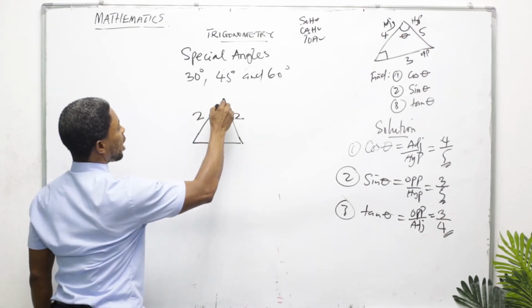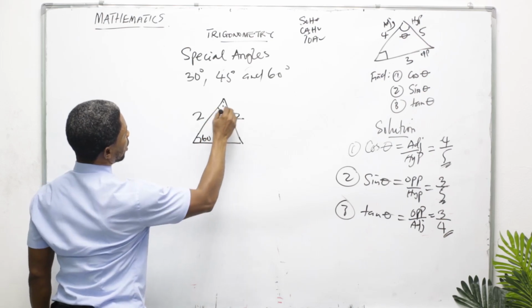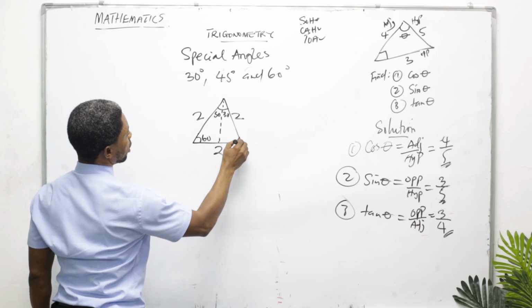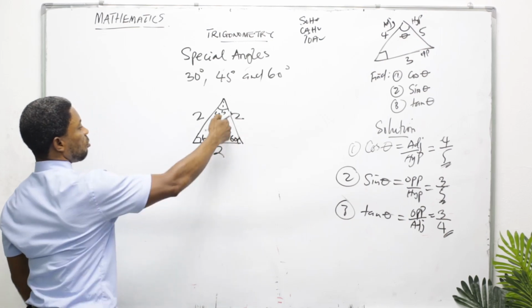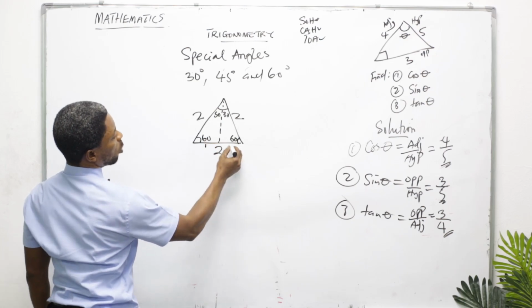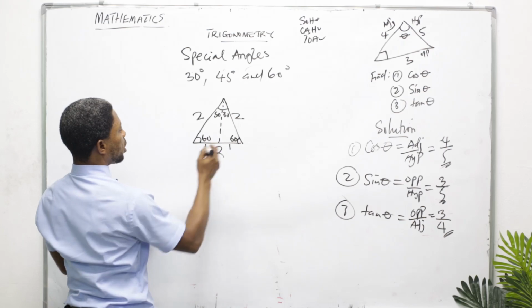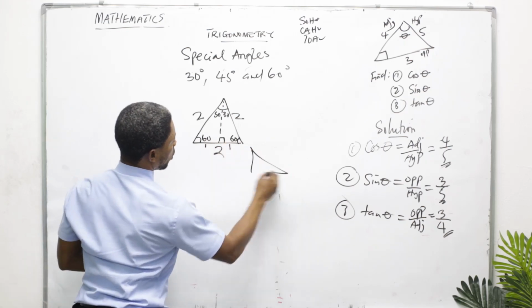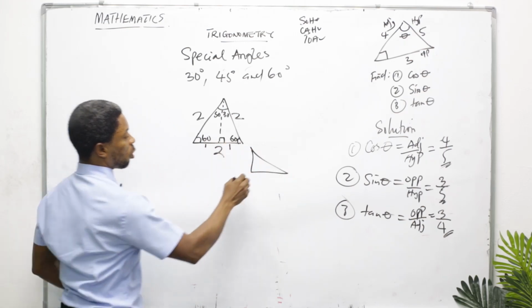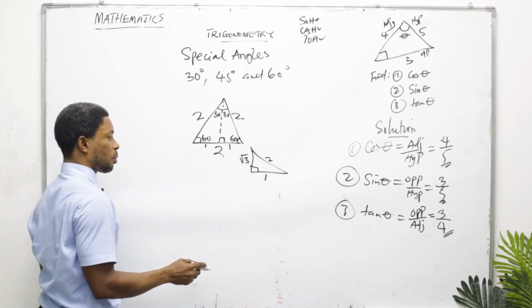If I divide here into 2, don't forget, here is 30, here is also 30, here is 60. If I divide here into 2 with a bisector, here will be 1, here will also be 1. Now this is a right angle triangle, so you can use the Pythagorean theorem. Here is 2, here is 1, so here will give you root 3.